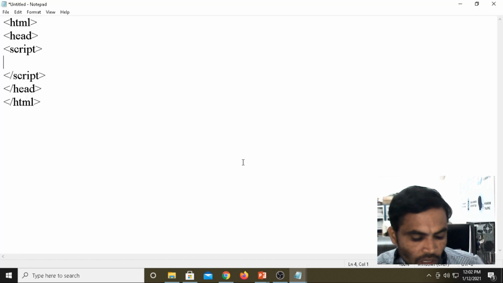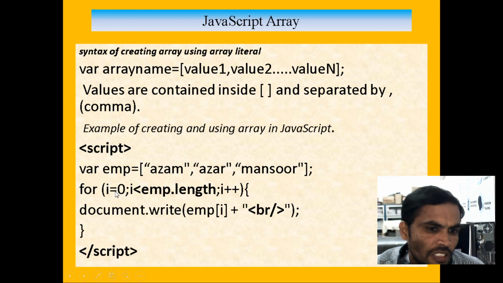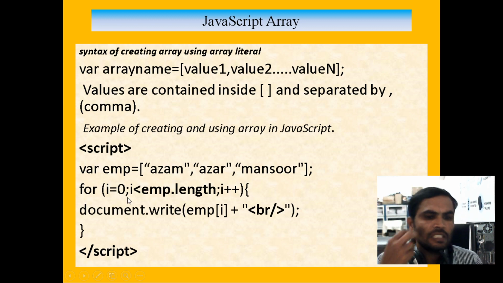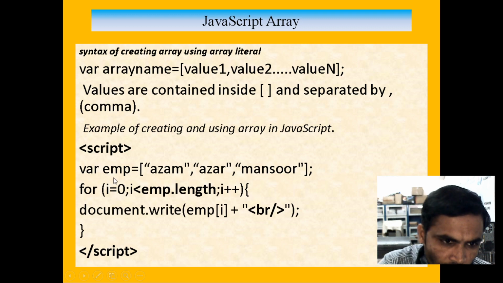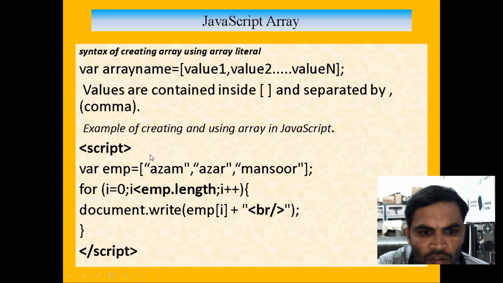Inside the script we took var, then the variable name, then the array. Now in the array we are storing the elements. For retrieving purposes you take a for loop. In the for loop you take the initialization, the value is 0, then i less than the variable name, emp.length. It finds how many student names there are, maybe 3 or 4. Length is a property available on the object, emp.length.